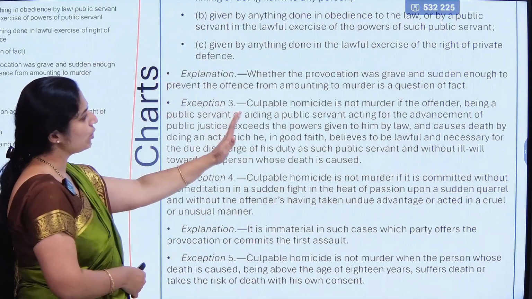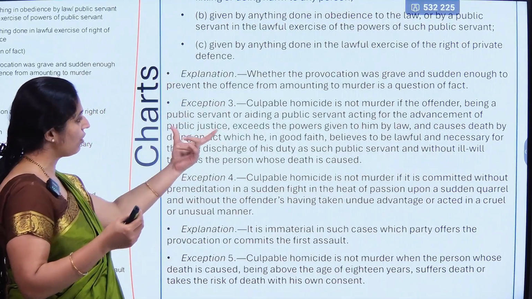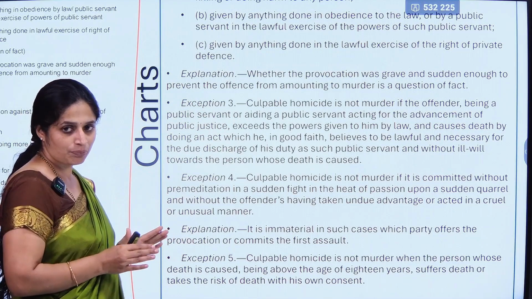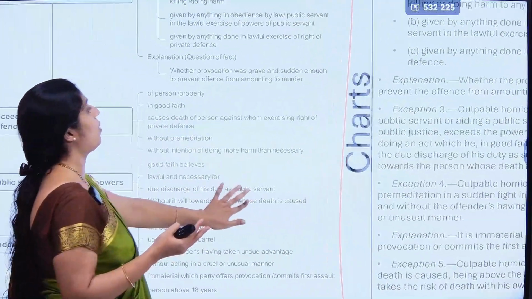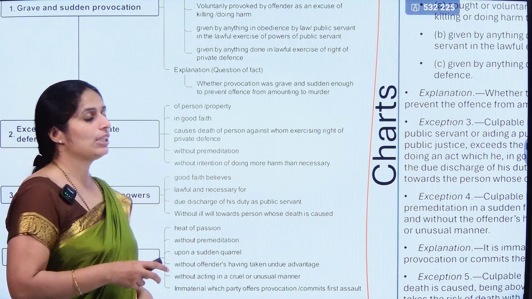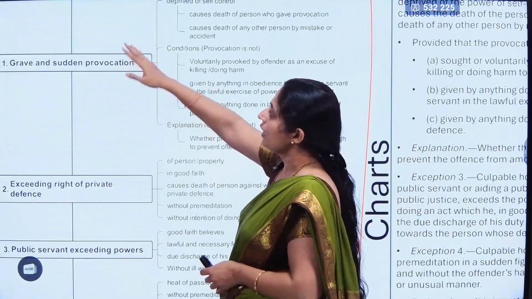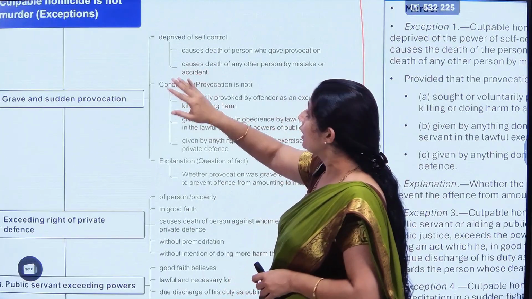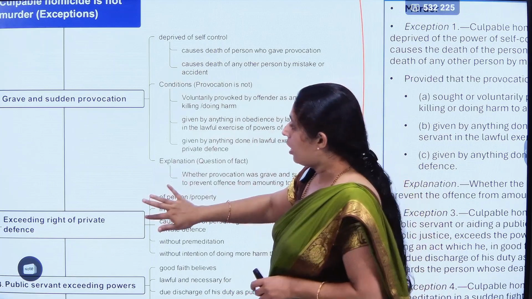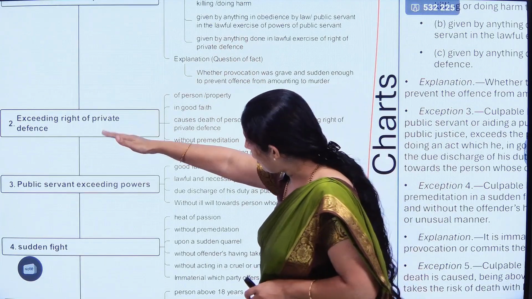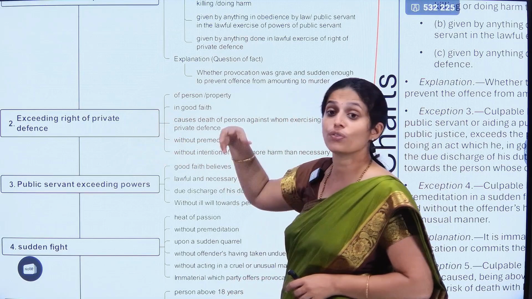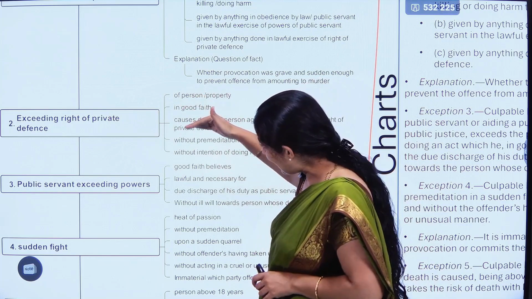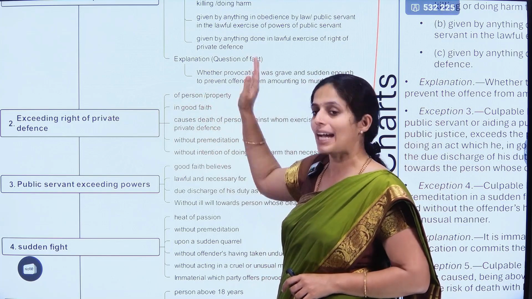When you read continuously, sometimes you may forget some particular words, and there could be exceptions to the exceptions. So many sub-things are there. When we give it in the form of a chart, what will happen? I will zoom in and show it here. For the first exception, there could be further conditions or further exceptions to this. Or, for exceeding the right of private defence, what are the essentials for applying this rule. So that when you read them point by point, it remains in your mind. In that format we have given it.